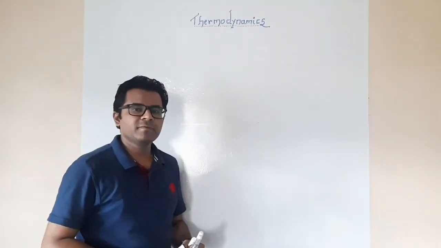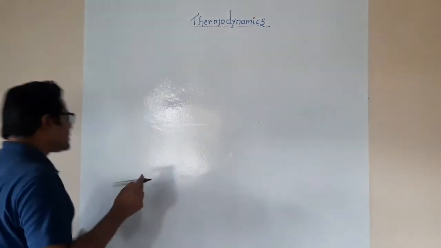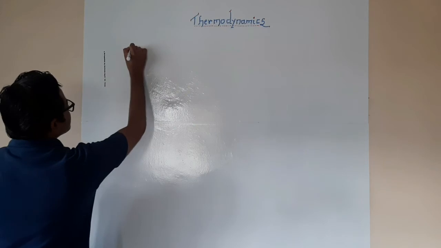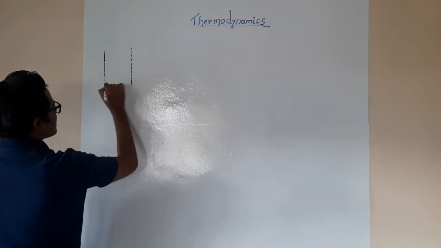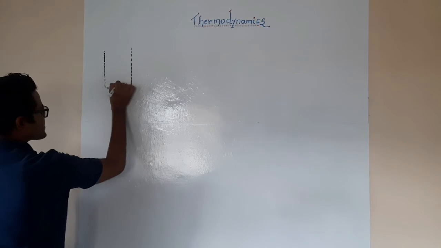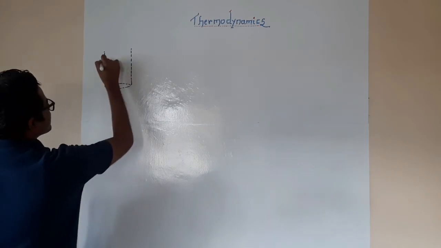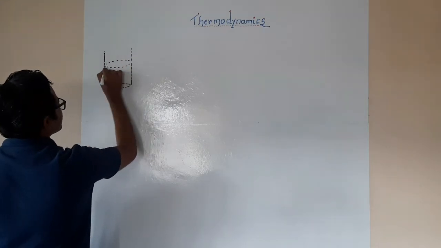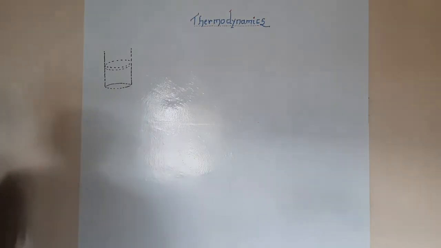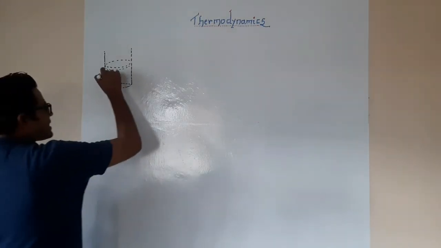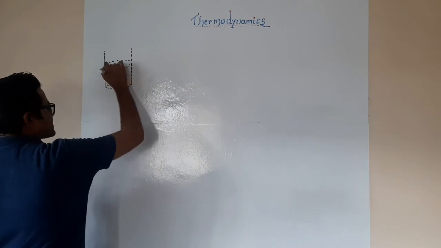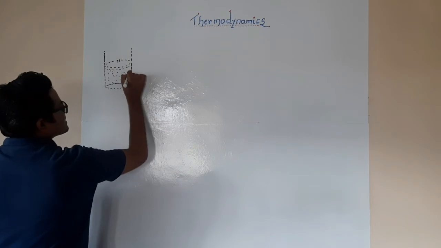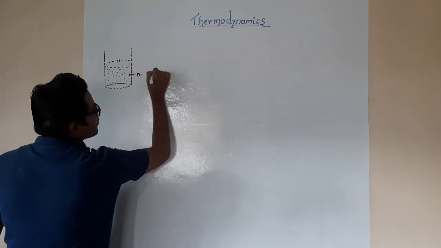So let us begin with the 4th condition. In order to understand the 4th condition, let us say that there is a system, and this particular system has n number of moles of gas. Let's take this as a condition over here, and let's say this is the position of the piston. So this is the position of the piston. Now let's say that this is n number of moles of gas.